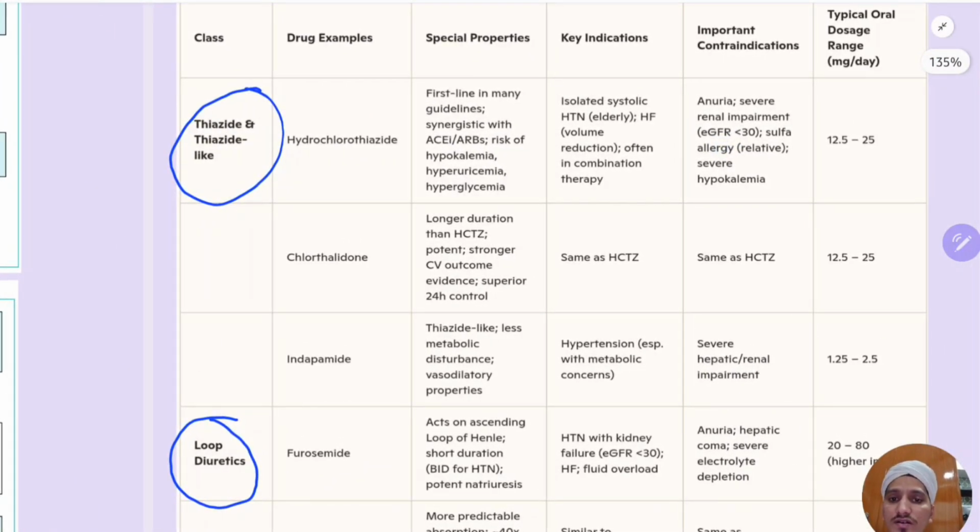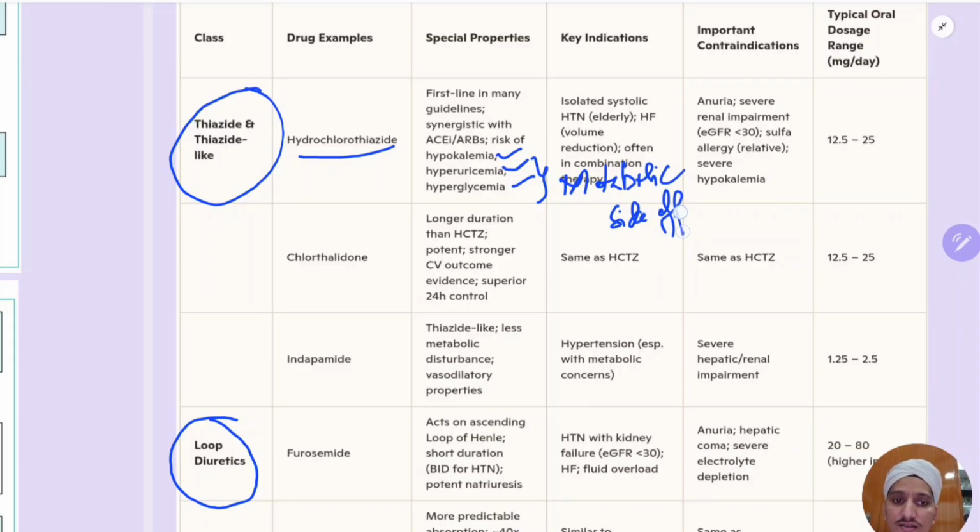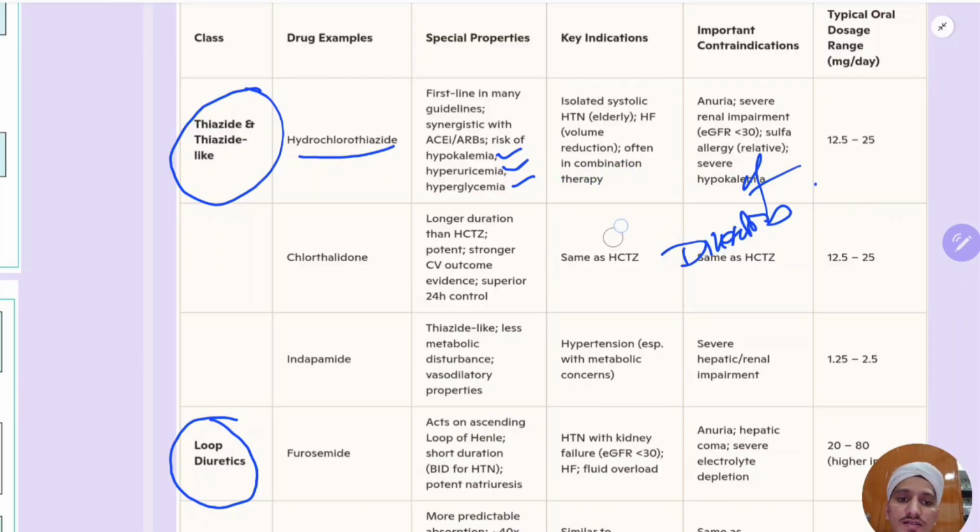So first, you see hydrochlorothiazide. It is first line in medical guidelines and it is used in combination with ACE inhibitors and ARBs. What are the risks in this? There is a risk of hypokalemia, hyperuricemia, hyperglycemia. These are known as metabolic side effects of diuretics.